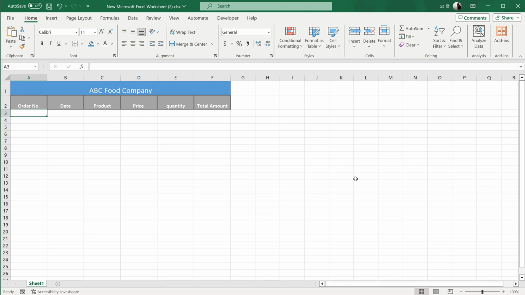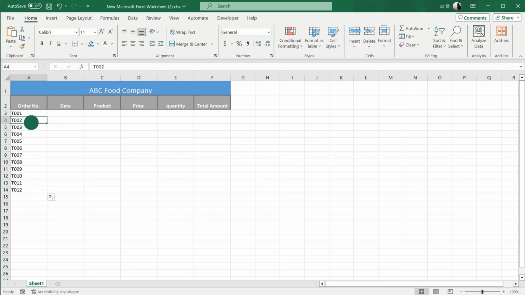Next, let's look at the skills for entering numbers or serial numbers in Excel. Under Order Number, I randomly enter a number, such as T01, and press Enter on the keyboard to jump to the cell below. At this time, I can choose to continue manually entering the second number, T02, or you can use a more efficient way. That is, directly move the mouse cursor to the bottom right corner of the number column. The cursor will now change to a black cross. Then you can hold down the left mouse button and drag down. Excel can automatically generate a number series for you.